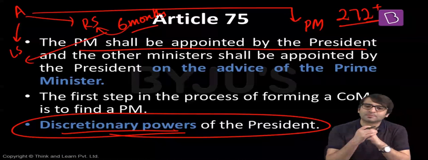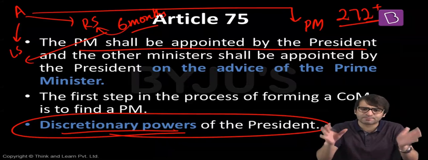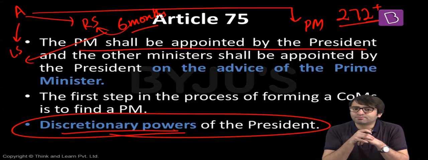That means the President can appoint anyone as the Prime Minister. Lok Sabha, Rajya Sabha, even if you are not a member of the Parliament, even then you can be appointed as the Prime Minister, but then you have to become a member of either house of Indian Parliament within a period of 6 months. If you cannot be elected to either Lok Sabha or Rajya Sabha within a period of 6 months, then you have no other option but to resign.